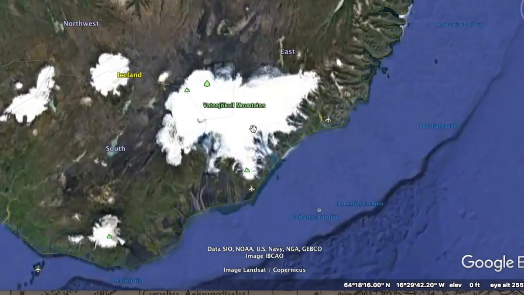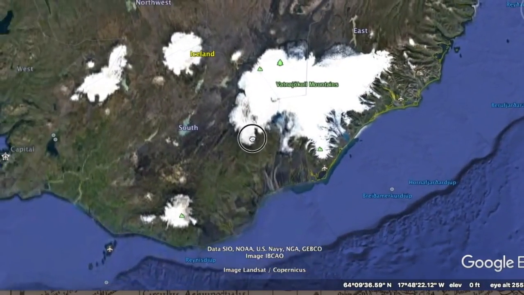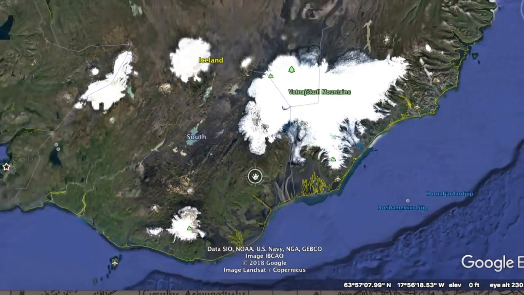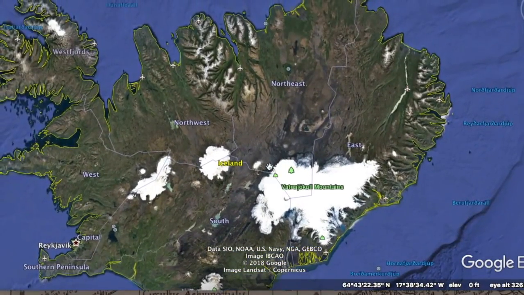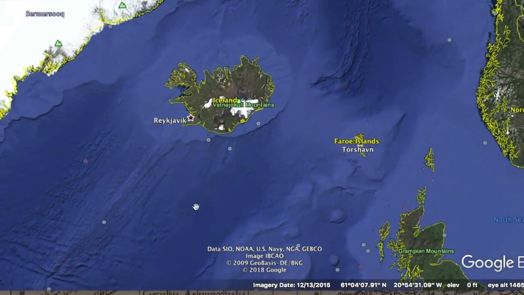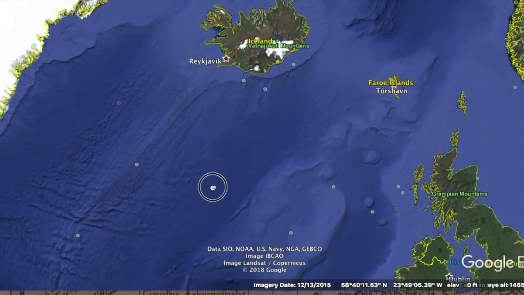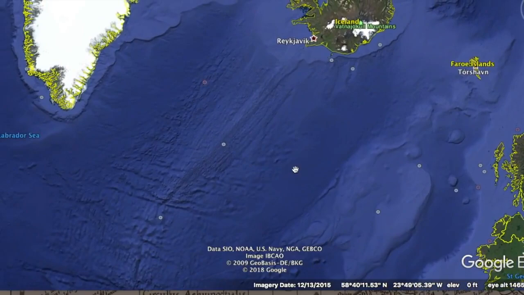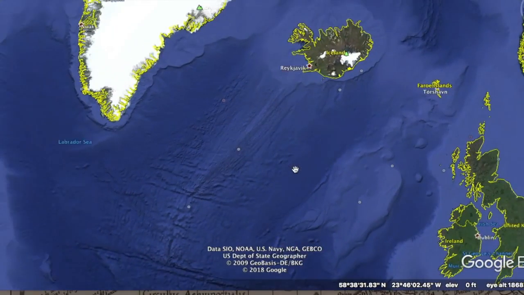But again, giant chunks are missing. When we looked at those older maps, there were towns all over Iceland, and it was completely ice-free. That's not what we see now, and we certainly don't see our little island of Frisland, which was half the size of Iceland in thousands of maps going back as far as map making goes.